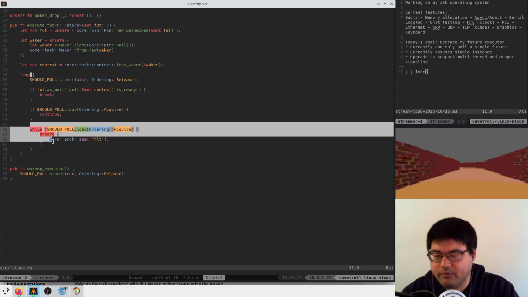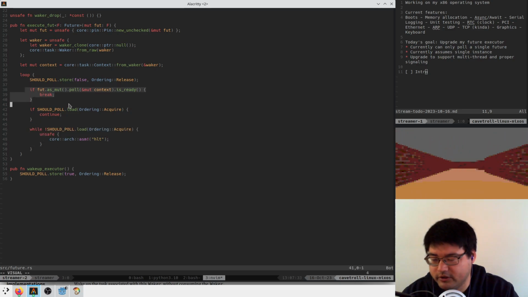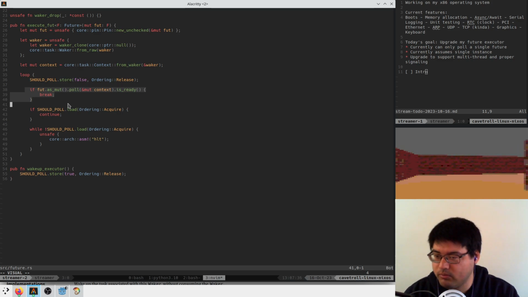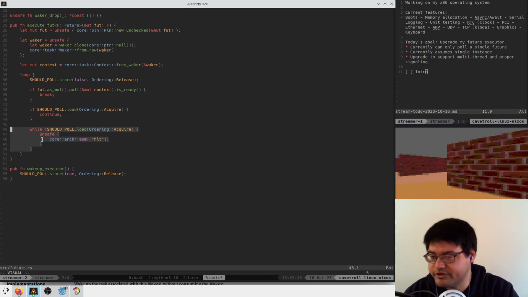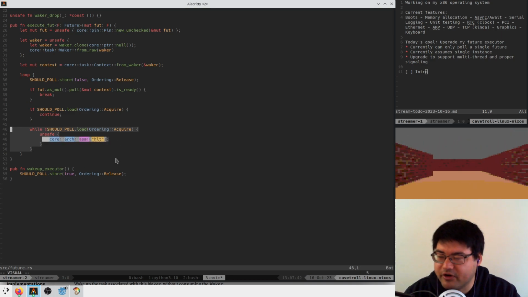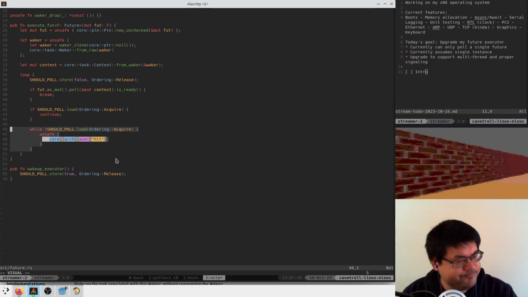So if the future that we're polling is not ready, we just turn off the CPU. We say halt. And this just says, don't do anything. Don't try to advance the instruction pointer. Just go to sleep.